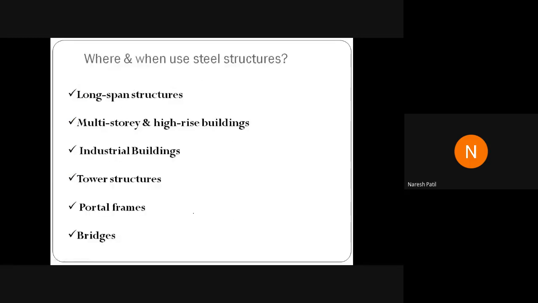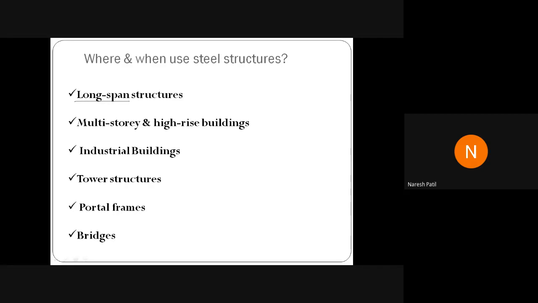Next, we have where and when to use steel structure. Where you have to use steel structure and when you have to use it. So what is the first point? If the structure has a long span, we can go for steel structure.